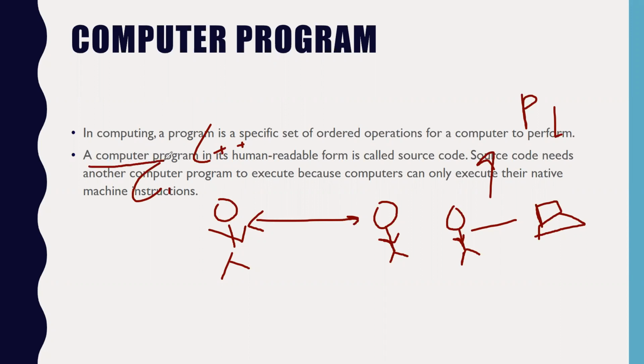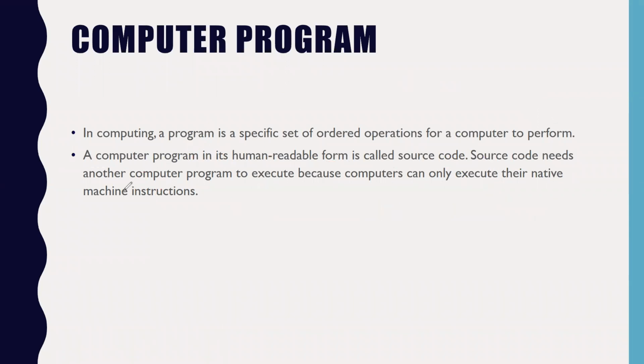So a computer program is in a human readable form, which is known as source code. What do you call a computer program? Source code. That is known as source code. And what happens is it is executed into machine instructions. You all know that a computer is a machine which understands only binary language, only two values, which are 0 and 1.